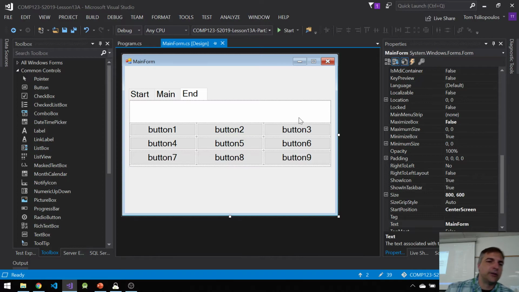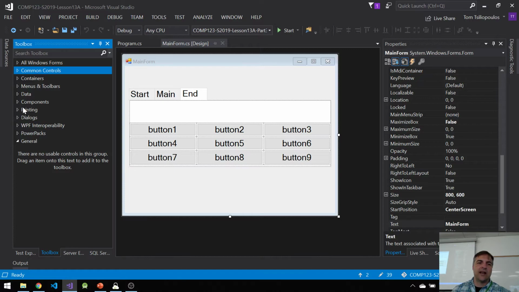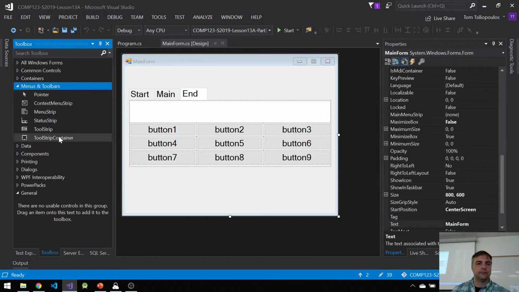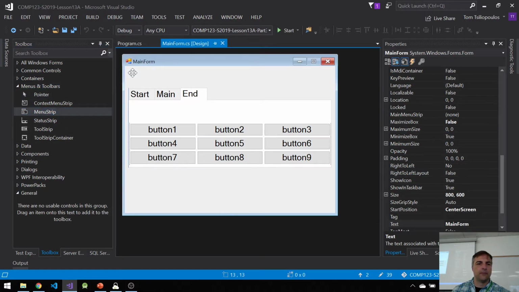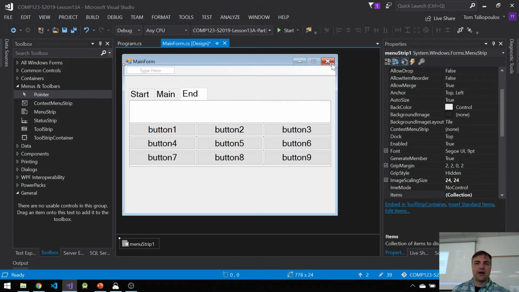Here's something else you can do with this thing. I can add some stability to this thing. These are changeable things, so they hide things. But I can also add other items that don't hide anything. For example, I can still add a menu. Let's add a menu. So there's a menu strip. And I can add common items again, standard items.